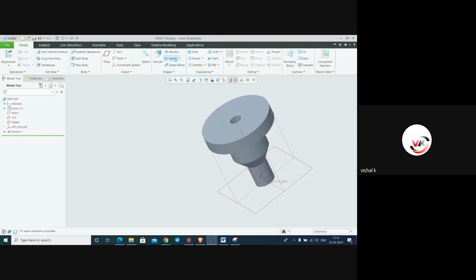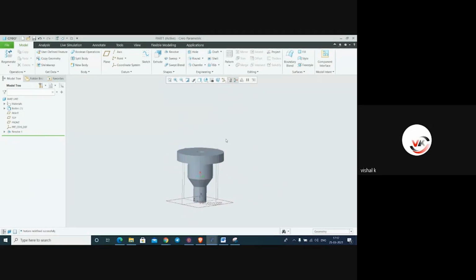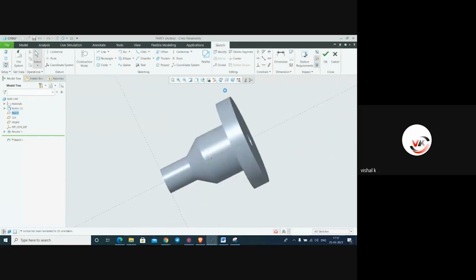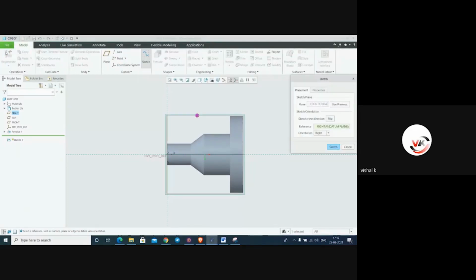Now here it is sweep. Simple sweep profile, path and profile. If you want to create a path and profile feature, follow this sweep tool. We'll make a simple sketch on this plane. Now we have to rotate this direction. For rotating direction, we have to select sketch setup.